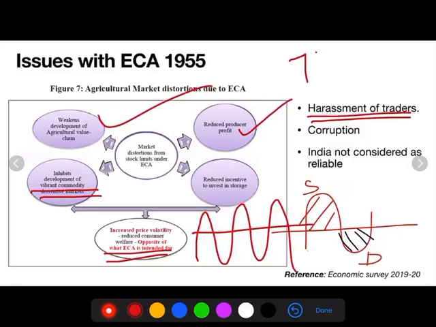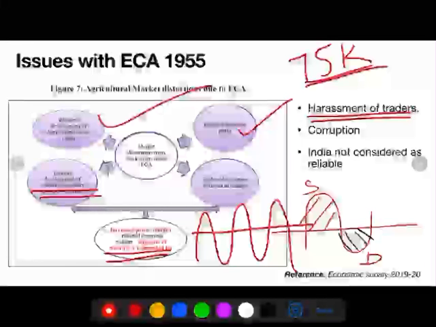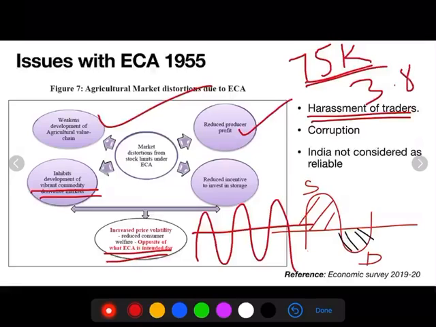Apart from that, there is harassment of the traders. The Economic Survey highlighted that there were 75,000 raids on different traders. Out of these 75,000 raids, only 3.8% were found successful. This shows that there is harassment of the traders. Since this act provides huge powers to the officials, there is a chance that it is misused and corrupt practices can start. This is one of the negative impacts of the ECA.